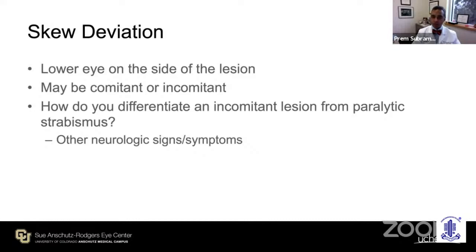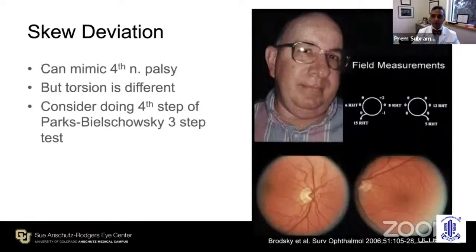So again, you heard a beautiful talk from Dr. Digvijay about fourth nerve palsy. How can you differentiate a skew deviation from a fourth nerve palsy? It can mimic it because the patient may have a head tilt and head turn, just like in fourth nerve, but the torsion is different. The higher eye will be incyclotorted versus excyclotorted, as you will see in fourth nerve palsy.